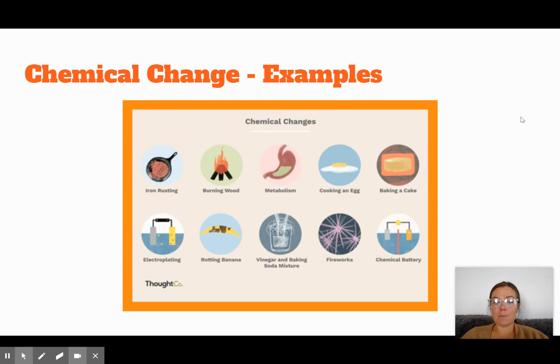All right, so some examples: any sort of cooking or baking. The mixing together of ingredients would not be a chemical change, but the actual process of baking is. Anytime you have bubbling or fizzing or fire or changing of color, like when something rusts, or someone said an example of a chemical change was the fart, and you're not wrong. When you eat food and digest it and then gas is released in the form of a toot, that is definitely a sign of a chemical change.